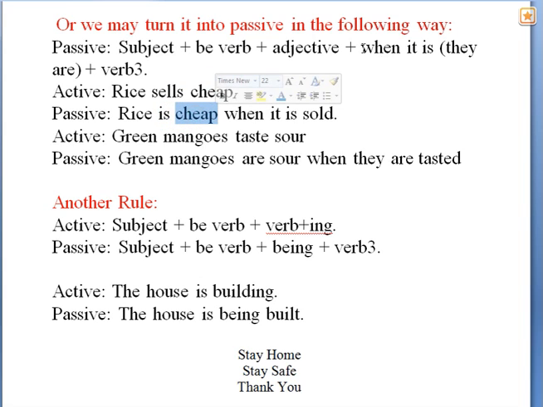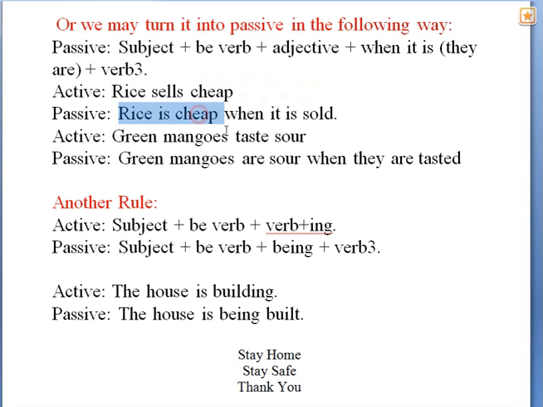And after that you may use when it is or when they are. If the subject is singular, then you will have to use when it is. But if the subject is plural, then you will have to use when they are. Then the past participle form of the main verb. Just notice the example. Rice sells cheap.